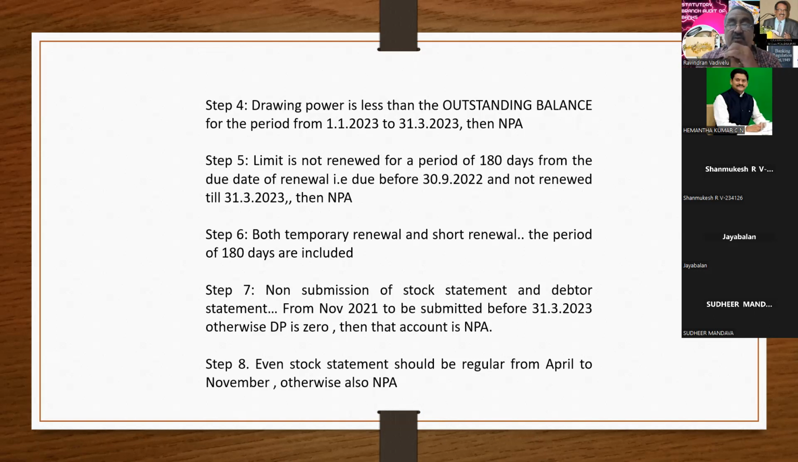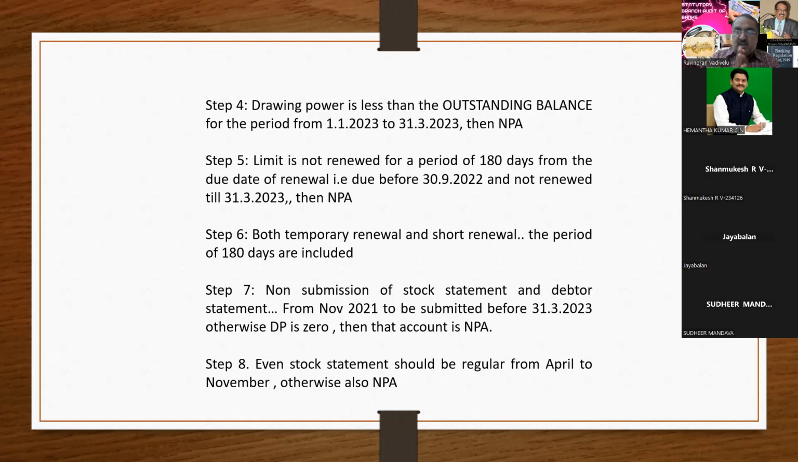Even in step 8, you can see the non-submission of the stock statement. For the entire 12 months, the party has to submit the stock statement, whether belatedly or on time. In case the April month stock statement has not been submitted, and the remaining 11 months' stock statements are submitted, the non-submission of the April month stock statement will make the account NPA. So it is your duty to verify whether the party has submitted all the stock statements on time. This point you have to remember.